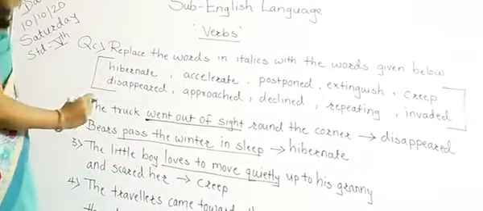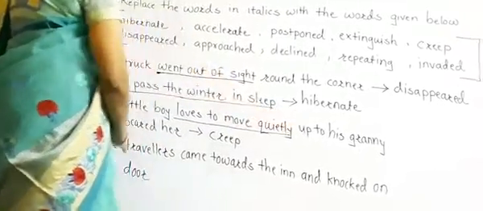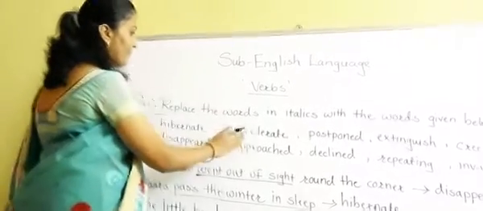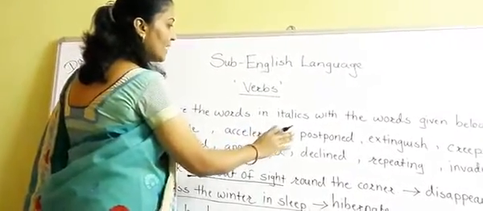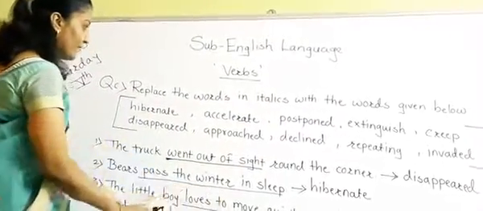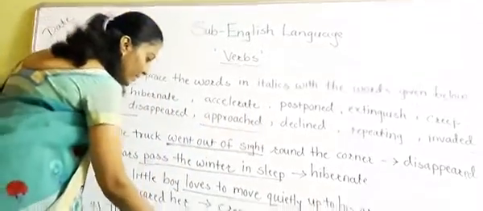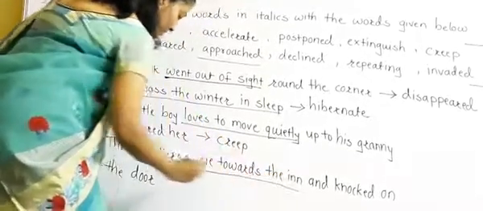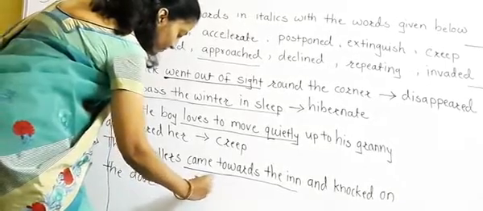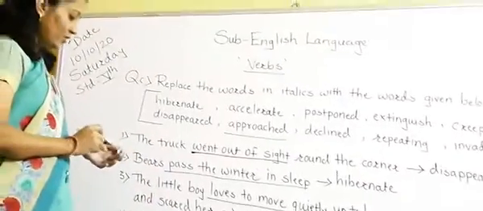Now see the next sentence: the travelers came towards the inn and knocked on the door. Knock on the door means here, which is the word? Postpone, decline, extinguish, repeating, creep, invaded. The travelers came towards the inn. So we will use the word approach. Came towards the inn means we will use the word approach here. Okay. So have you understood this?